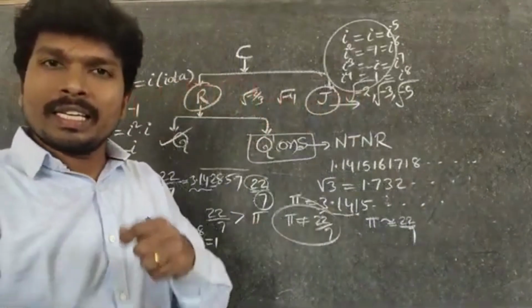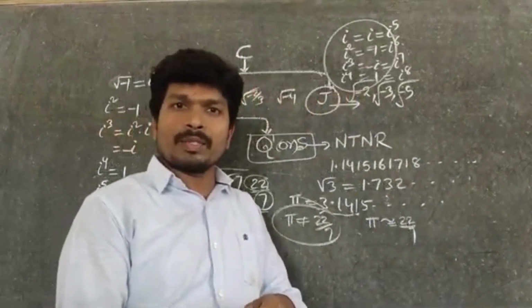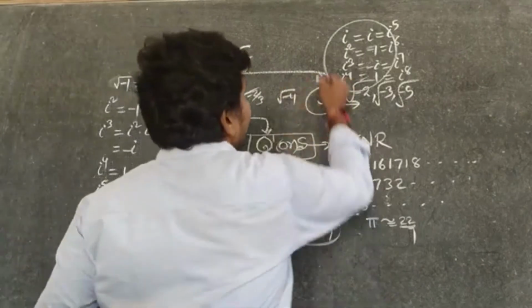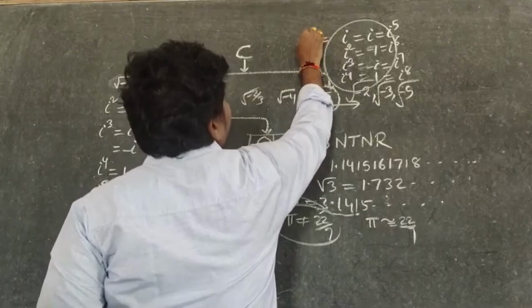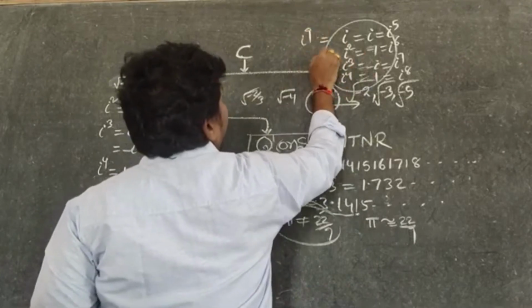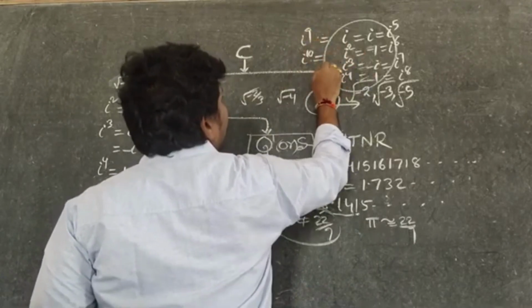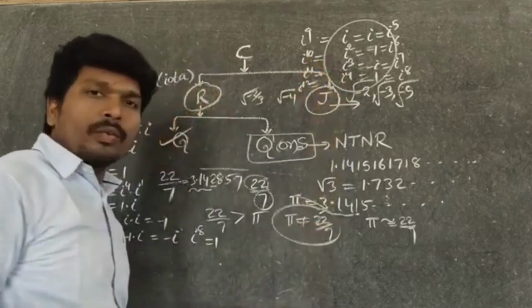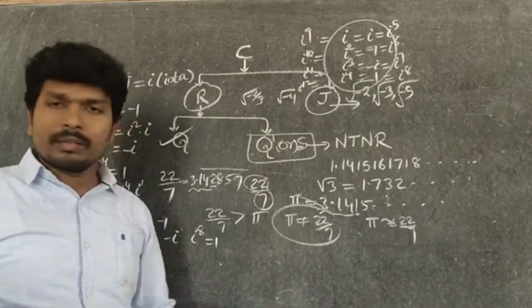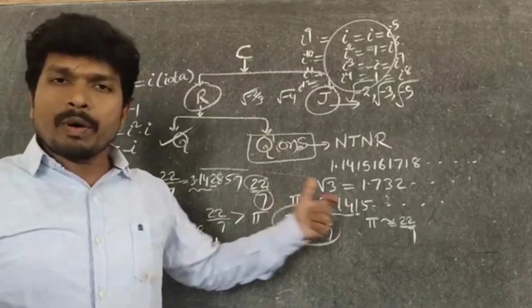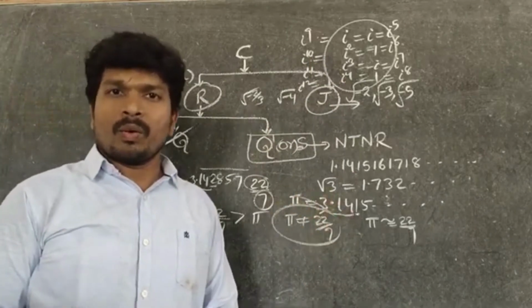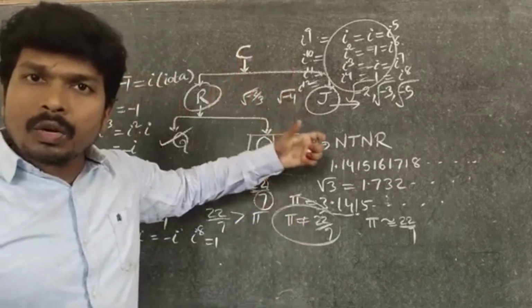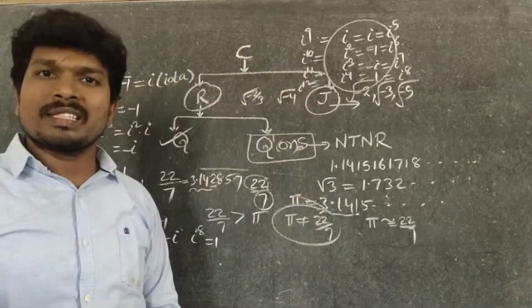One cycle is repeated after every 4 powers. Can you say i power 9, i power 10, i power 11, i power 12? You observe these are all i exponents, and the values are repeating after 4.